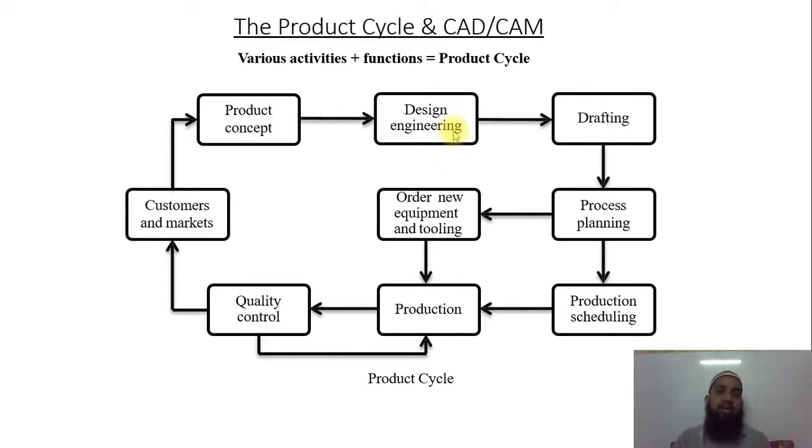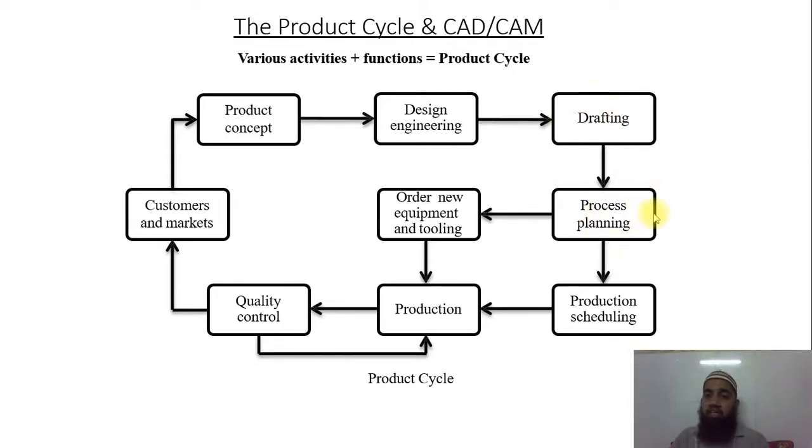This is without the aid of a computer. Here we are not using a computer, it is all manual. In the design department, according to the instruction received from the product concept department, they make the design or do the drafting on paper, and after the drafting it reaches the process planning department,